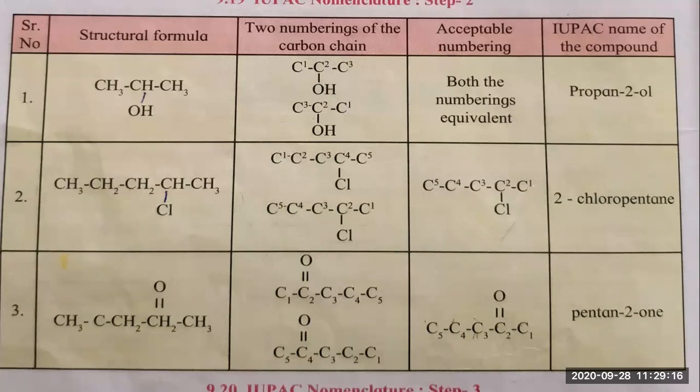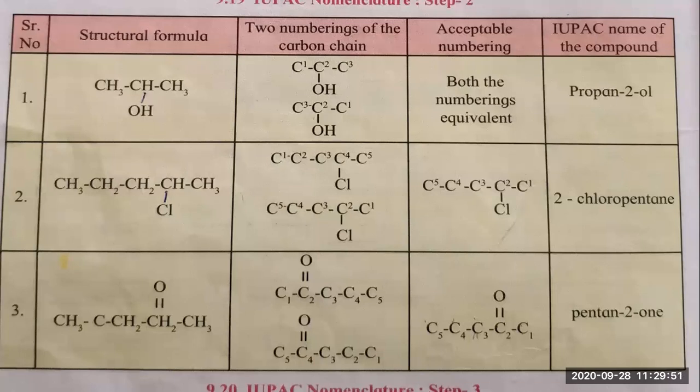If suppose the example is given as pentanol, where 5 carbons are there, the OH group is attached to the nearest carbon, and from there only the numbering will start, whatever the functional group may be. Here, as it is attached to the second carbon, it is 2-chloro, because for a halogen group we always add the name of that halogen as a prefix. So chloro, and as 5 carbons are there, 2-chloropentane.